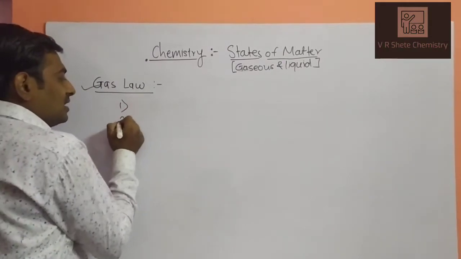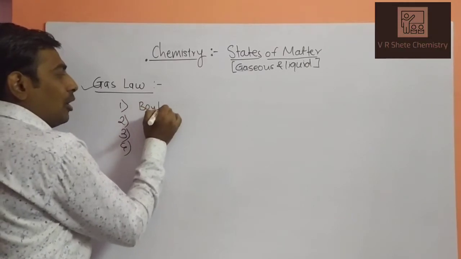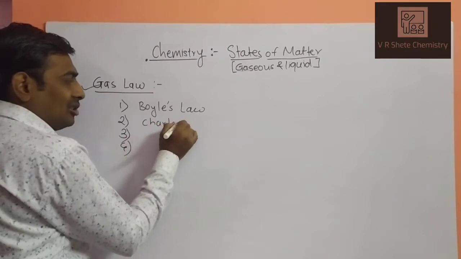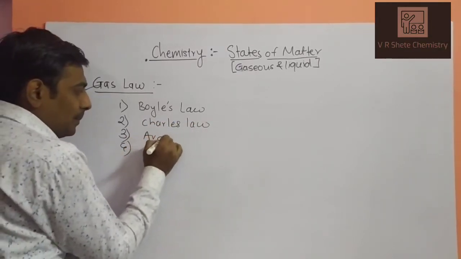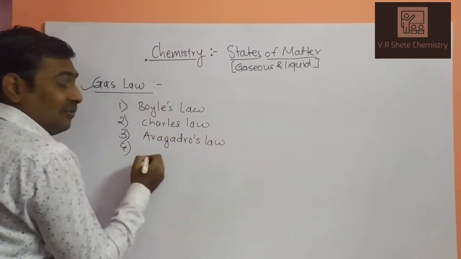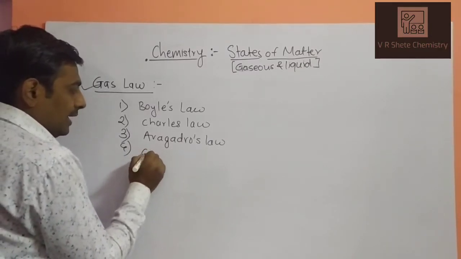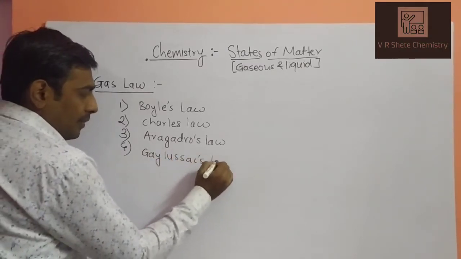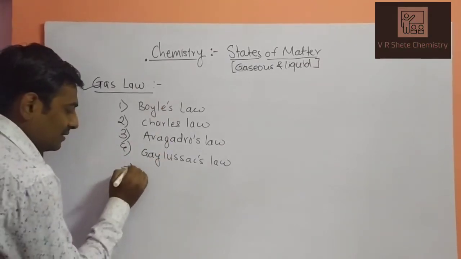Initially we will discuss four laws. First of all Boyle's law, second Charles law, third Avogadro's law, and the fourth one is Gay-Lussac's law. There are four laws. One more is there, that is Dalton's.